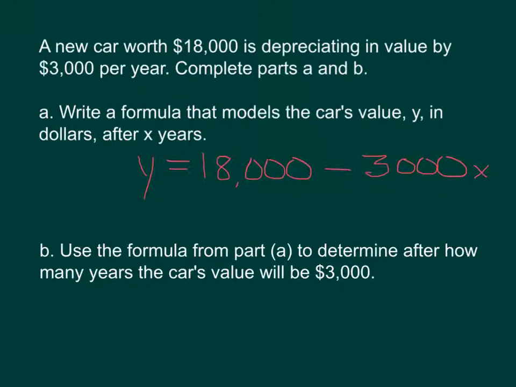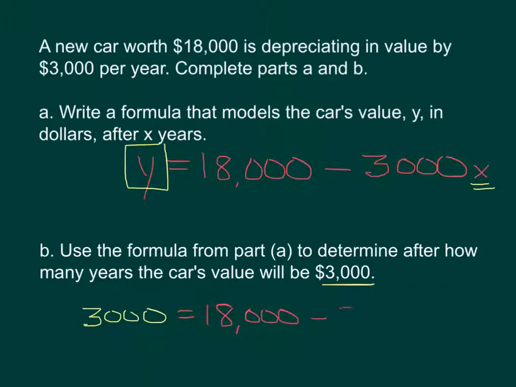Then we're going to use the formula from part A to determine how many years the car's value will be worth $3,000. So Y actually represents the car's value. So it's saying how long till the car's value is $3,000. So instead of Y, we're going to put in 3,000 and then just leave X because we'll figure out what that is. So 3,000 equals 18,000 minus 3,000X.